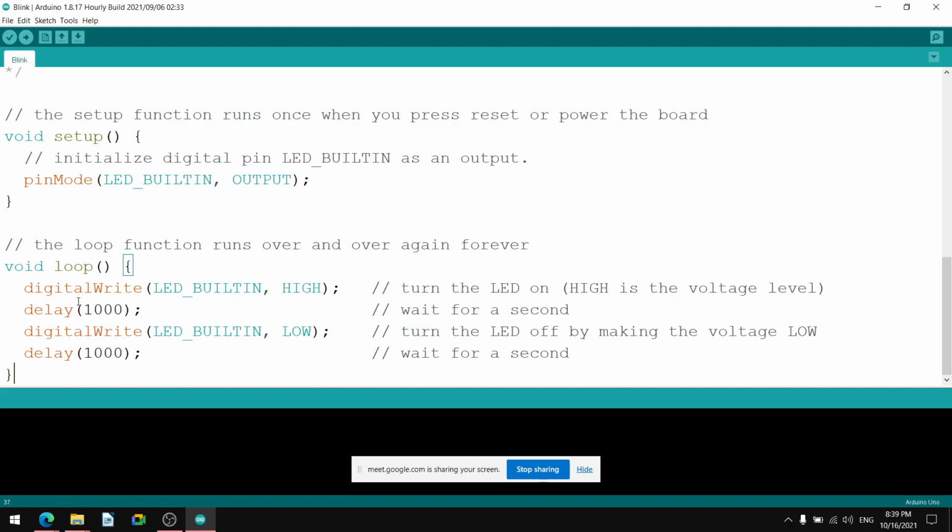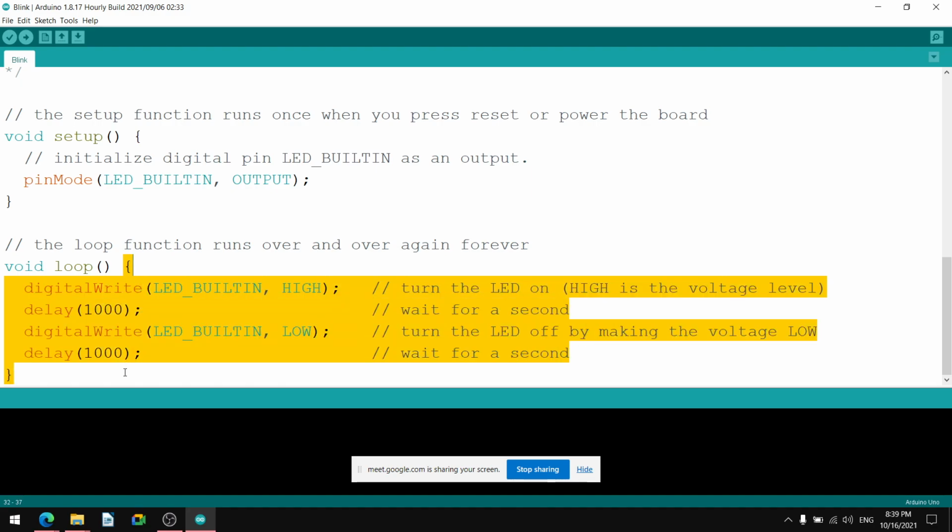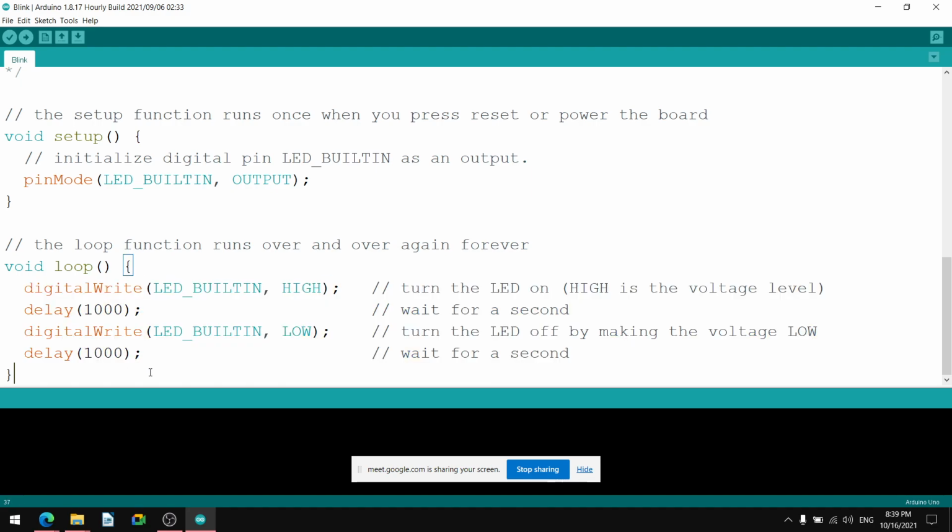On the YouTube video, everything is visible, there is no breakage. So this breakage may be due to some disconnection in the connectivity. So the while loop is there, and it has a curly brace opening and a curly brace closing, isn't it? There is the opening here and the closing here. Within this opening and closing curly brace is the program.